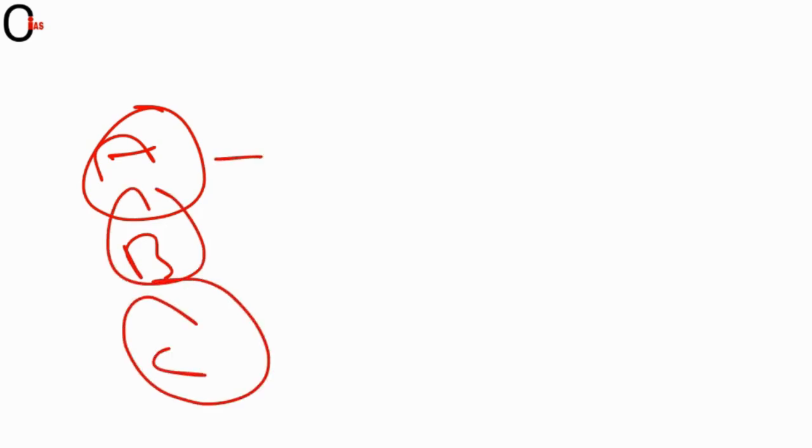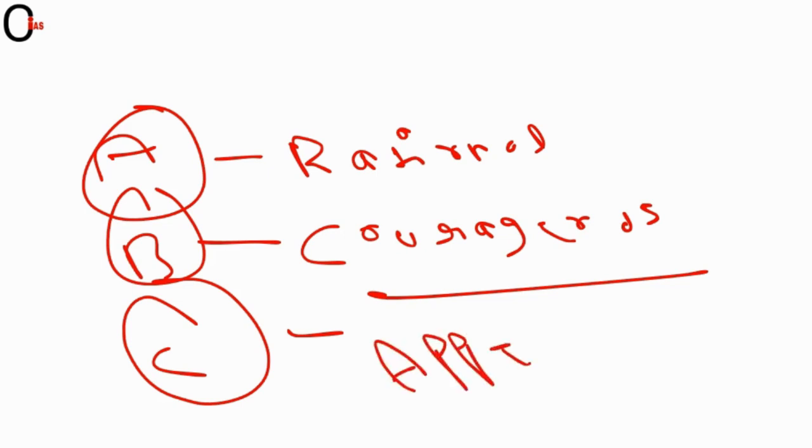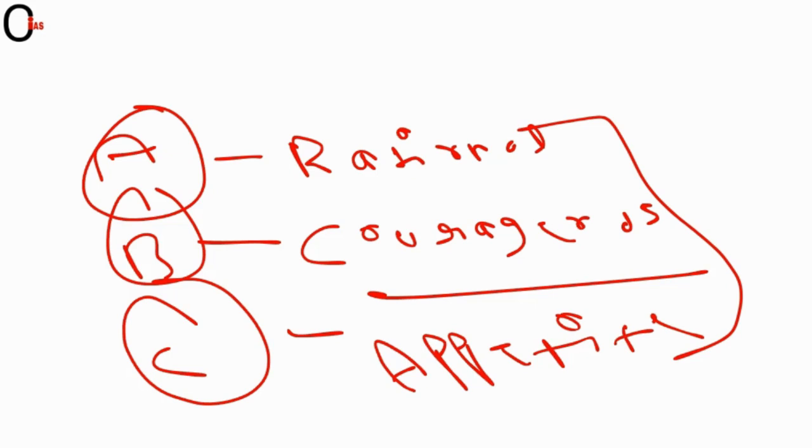Suppose here, friends, we have three persons: person A, person B and person C. In the first person, there is a high probability that he is very rational. Person A may be rational, and person B may be courageous, as we have studied in the elements of the soul in the Plato chapter, and person C may be prominent with appetite. These three elements of the soul are the same in the individuals, but the only difference is that person A may have more.